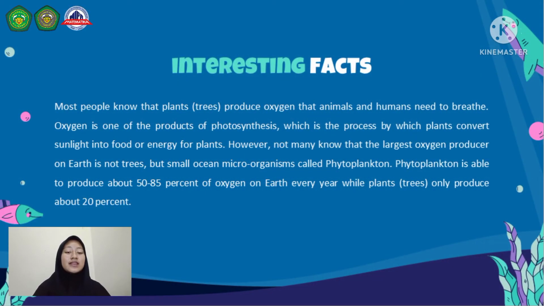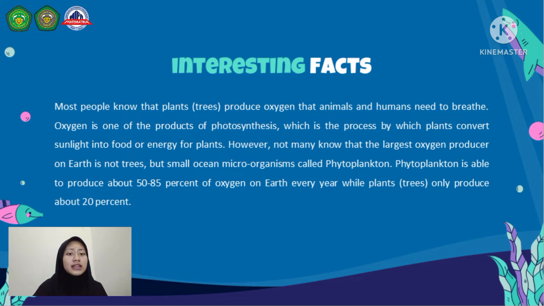First, most people know that plants or trees produce oxygen that animals and humans need to breathe. What is oxygen? Oxygen is one of the products of photosynthesis, which is the process by which plants convert sunlight into food or energy for plants.